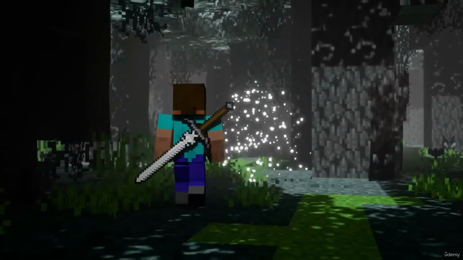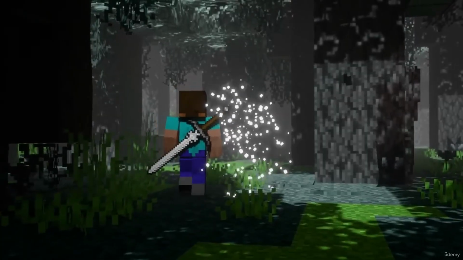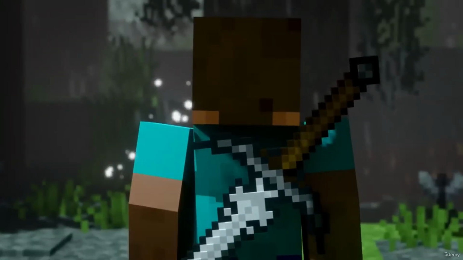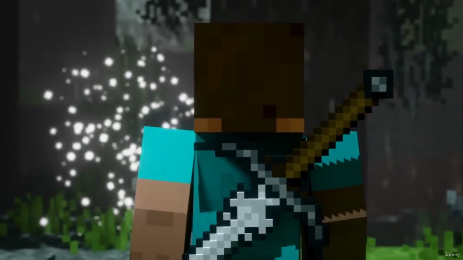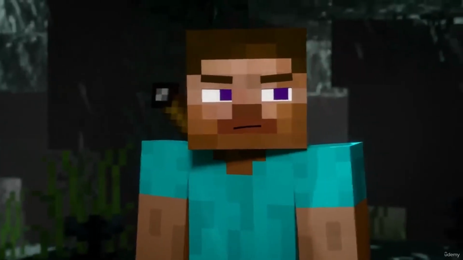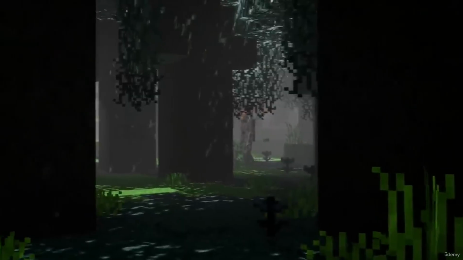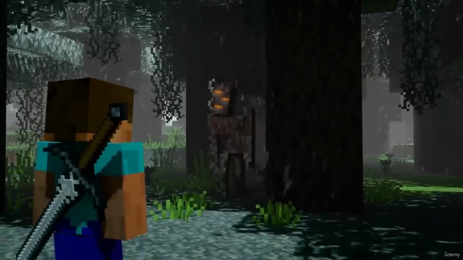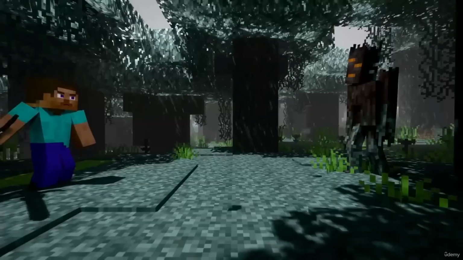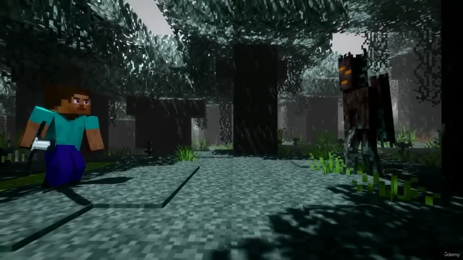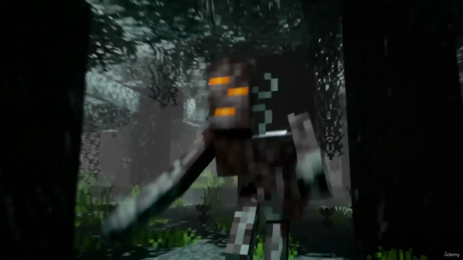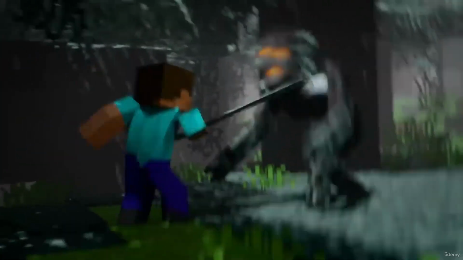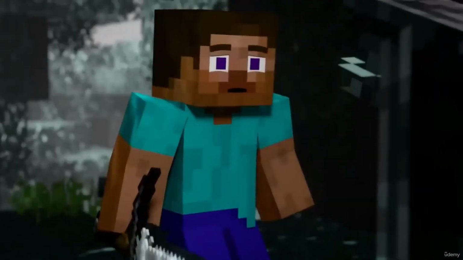Then we have staging. Staging basically refers to setting a stage, setting an environment which your audience understands. If a viewer watches your animation, they should know what this object is, what this object is doing, and what it's placed in relation to other objects. In terms of character, they should understand where the character is coming from, where he's going, what he's doing, and at what time. If you do a bunch of stuff together, for example, you move 10 objects and 2 characters at the same time, the audience is going to be confused. So make sure you give each object and each character its own place and its own time.